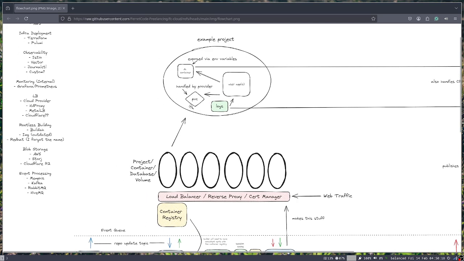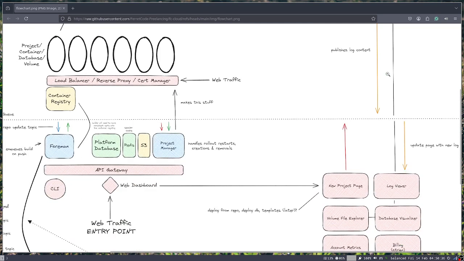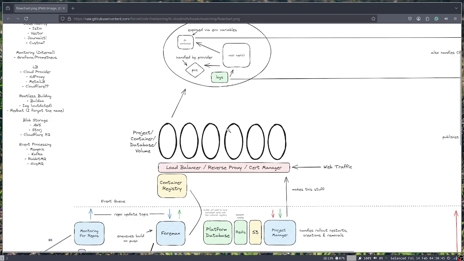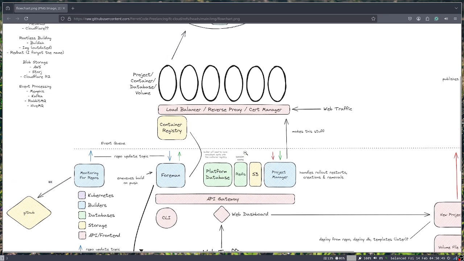But then this will also inject another service into the project here, and this is the log service, which will tail the logs, or watch as new logs appear in the app. And then this will be synced down to the project dashboard. So you'll be able to view the logs, or you can also do other stuff with that, but that's the gist. The project dashboard will be able to view logs.